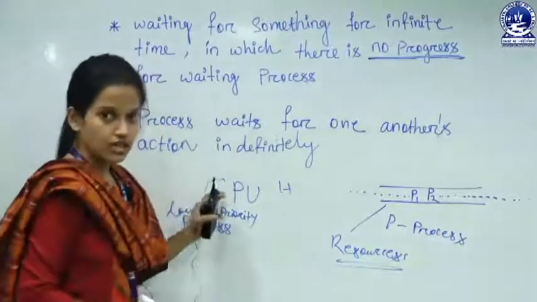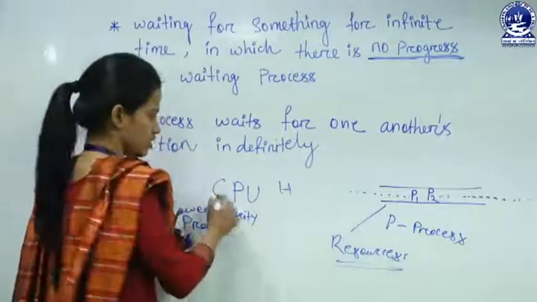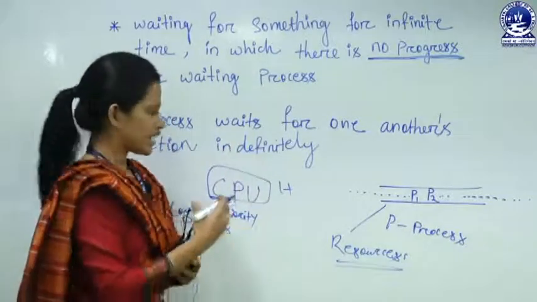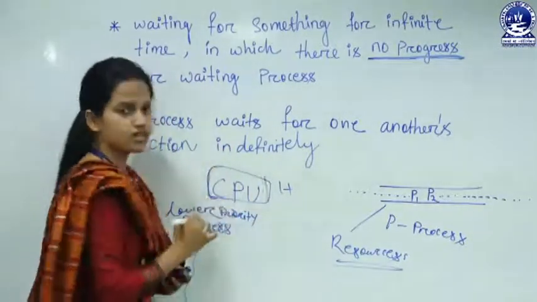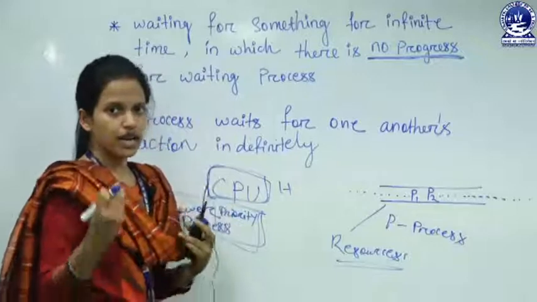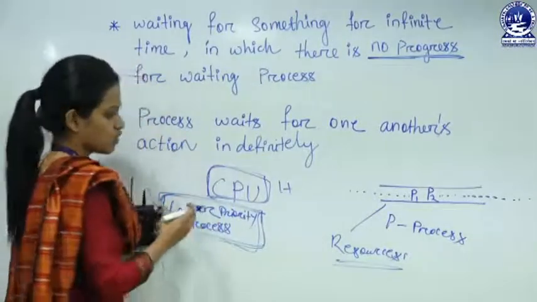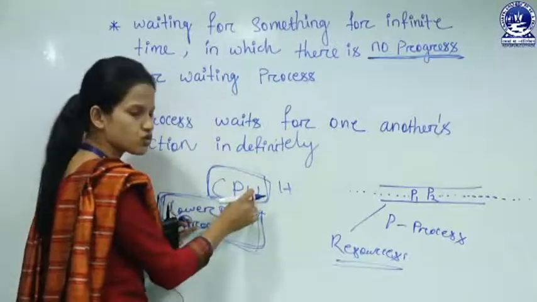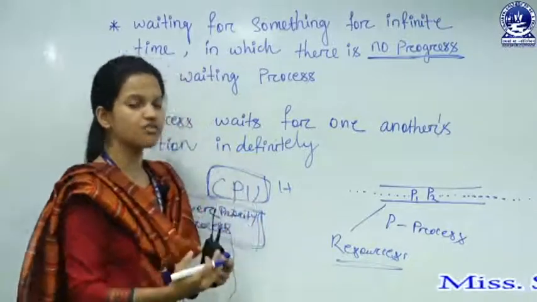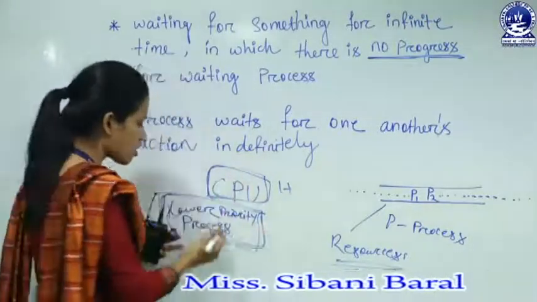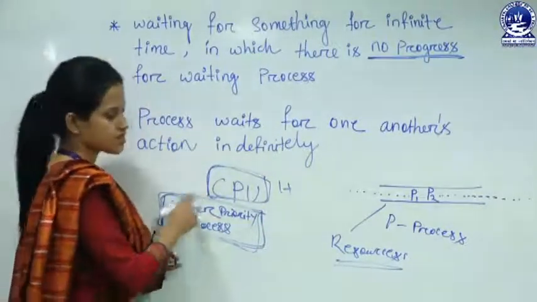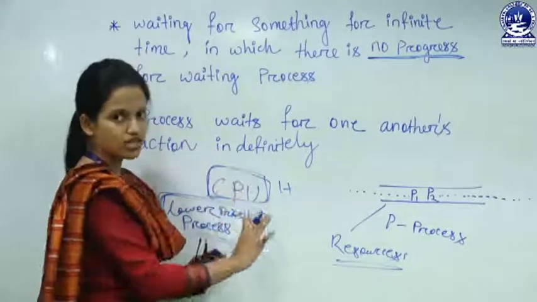In starvation, in case of priority, higher priority processes are executing and executing, and the CPU is not in a blocked state, the CPU is in progress. Also there will be a turn for the lower priority process, which is assigned to the CPU one time and executes. After the completion of the higher priority processes, it is the turn of the lower priority processes. Now the lower priority process is assigned to the CPU, executes simply and terminates.